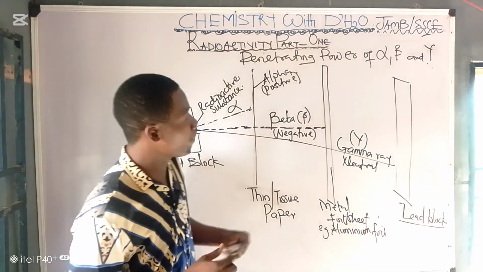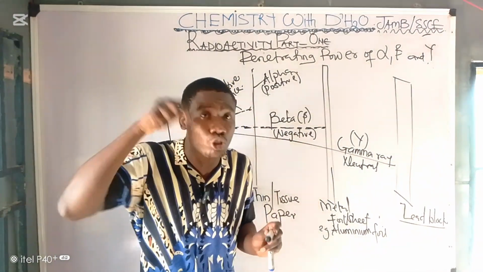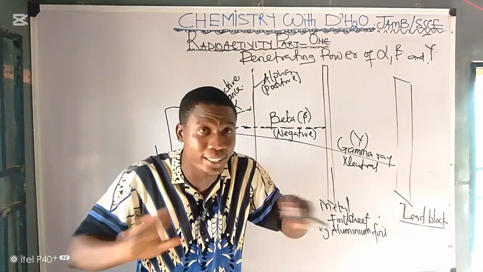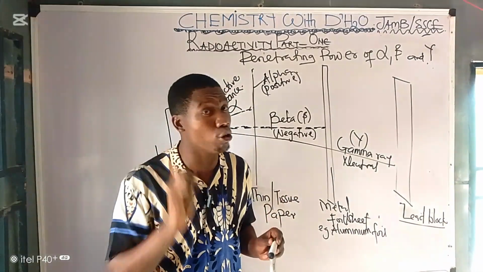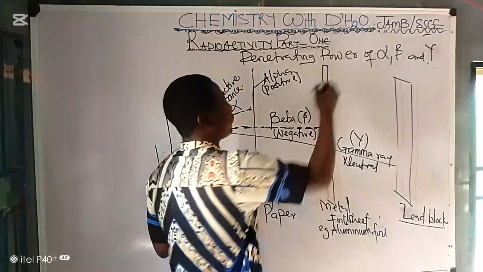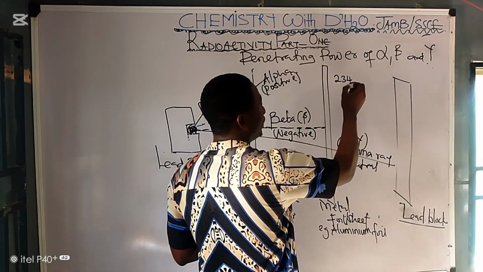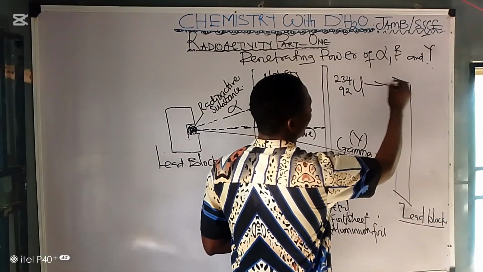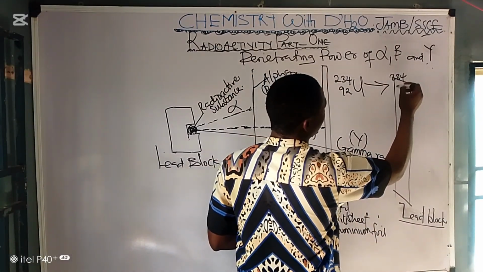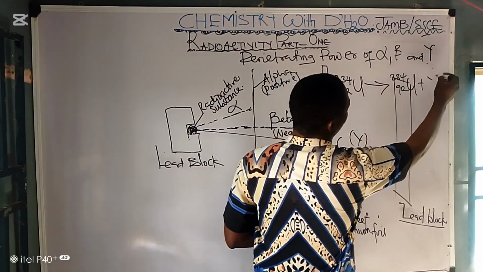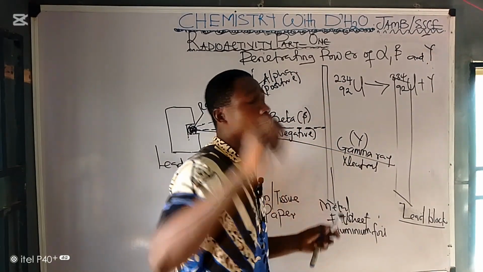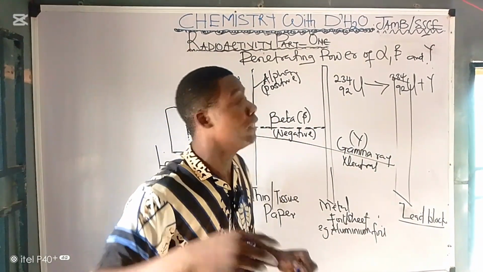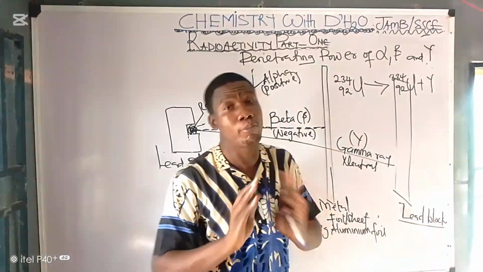Massive. Now, if a particle emits gamma, the mass number and the atomic number will remain the same, irrespective of the number of gamma. Meaning, say, if I get uranium 234, 92 and it emits gamma, the substance formed will still be uranium 234, 92 plus your gamma particle. So when a radioactive substance emits gamma, the mass number and the atomic number remain the same.